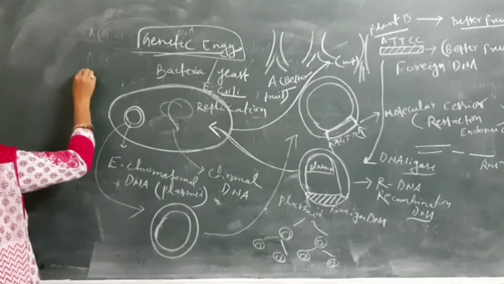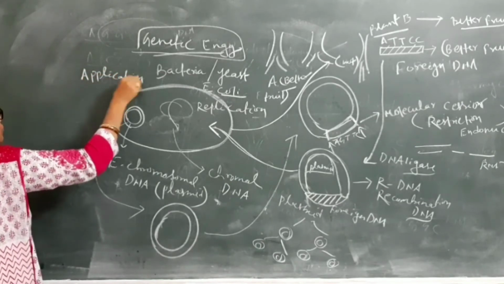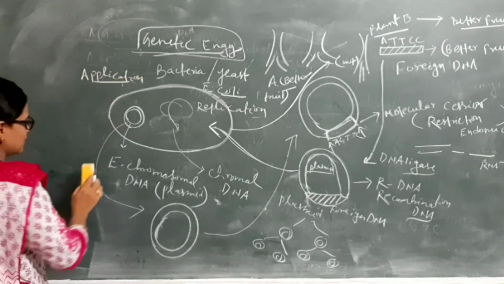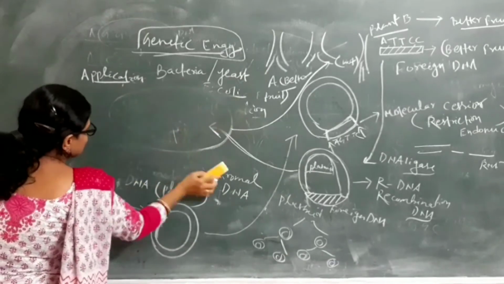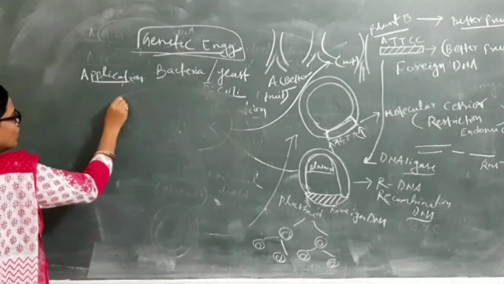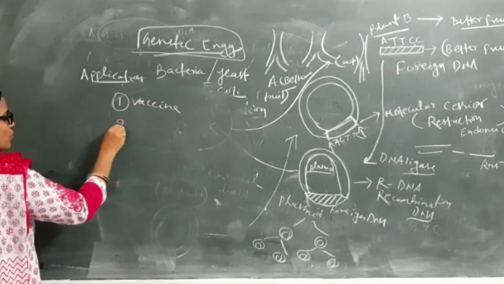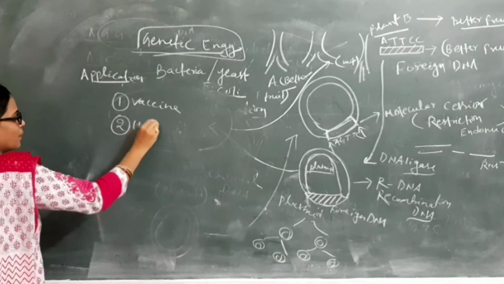Then again, the application of genetic engineering technology. Application means uses. In which cases is this technology used? Number 1, vaccine production. Number 2, hybrid fruit production.